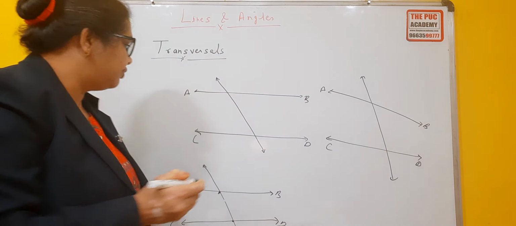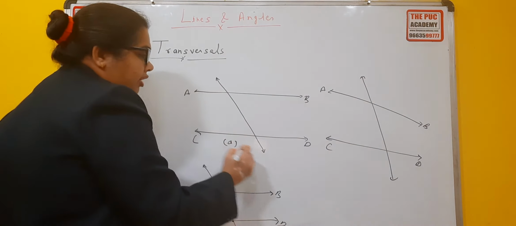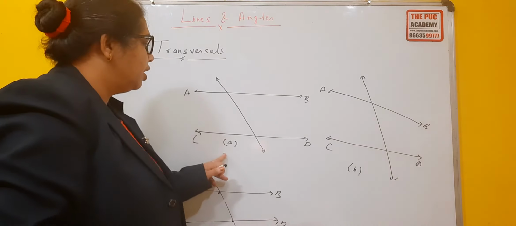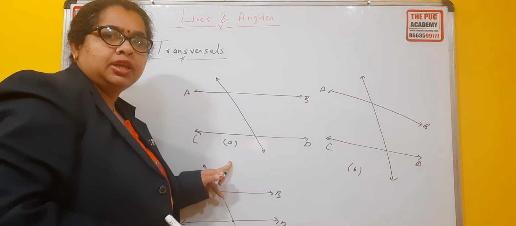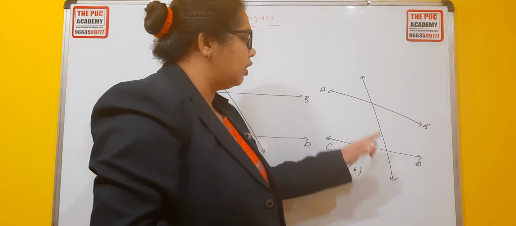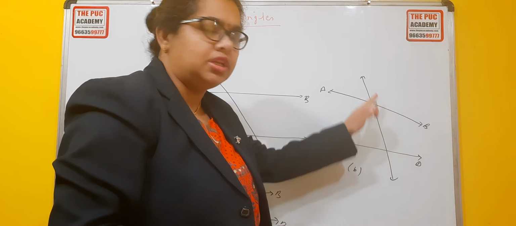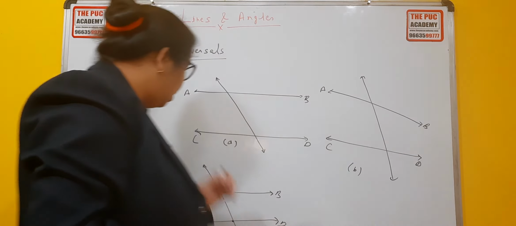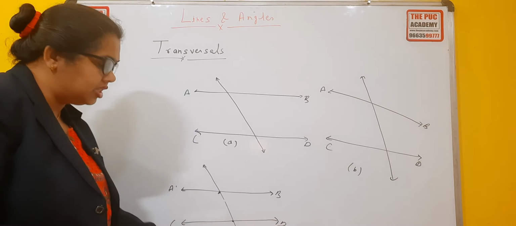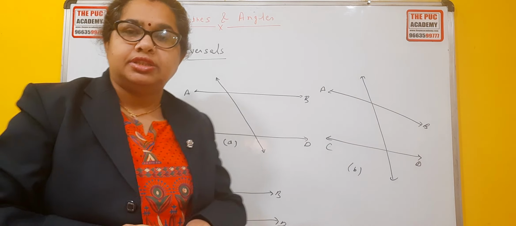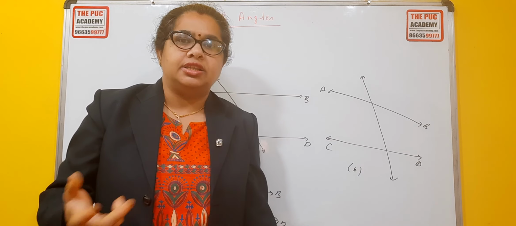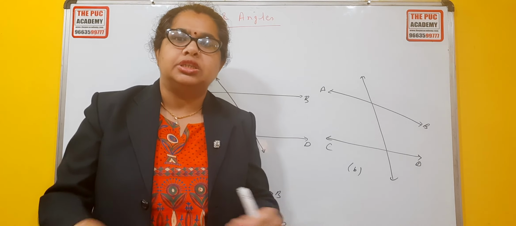So in the first figure, figure A, you see there are two parallel lines and a transversal. In the second figure, figure B, you see there are non-parallel lines but a transversal is there. And in figure C, there are three parallel lines and a transversal. So a transversal is a line which intersects other lines at particular points.